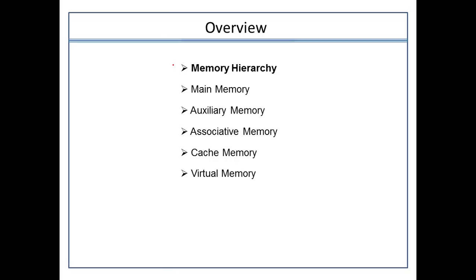As I discussed earlier, we are going to begin the chapter with understanding the memory and its hierarchy within the machine. And in the later parts of the session, we will discuss the main memory, the auxiliary memory, associative cache, and the virtual memory. And we will have a thorough discussion on all these memories in more detail. So let's focus on today's agenda, which is purely based on the memory hierarchy.